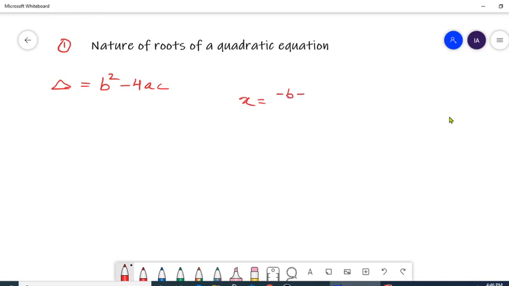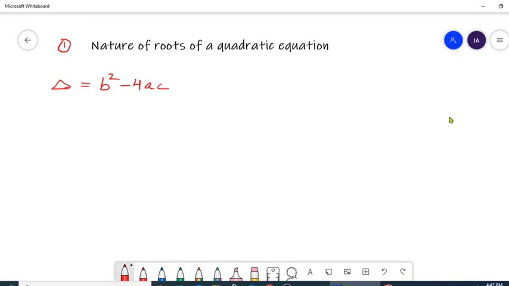We have already discussed this formula in exercise number 2.4: minus b plus minus root of b square minus 4ac upon 2a. So the value which is written within the root is the same, that is b square minus 4ac. This value is called delta or discriminant of the equation. So you need to know this delta in order to identify nature of the root.